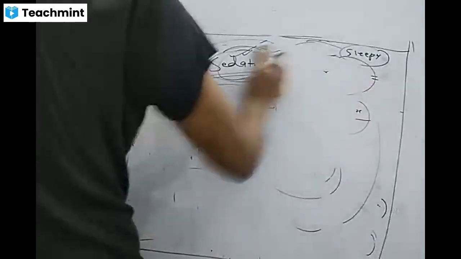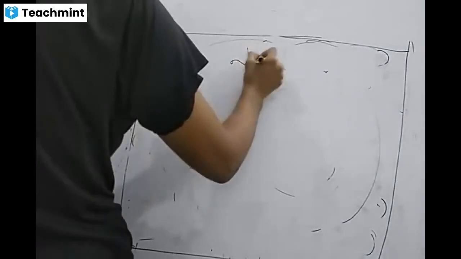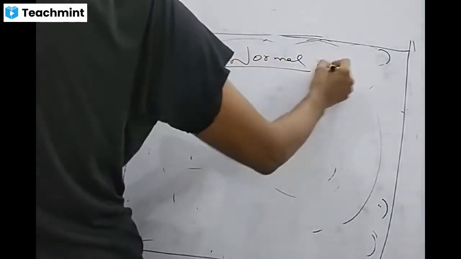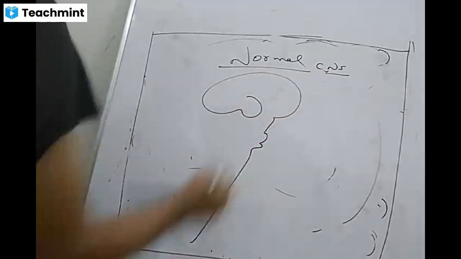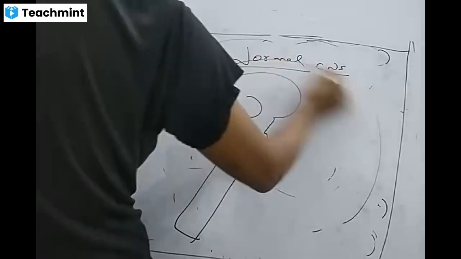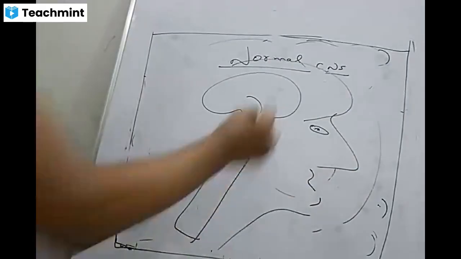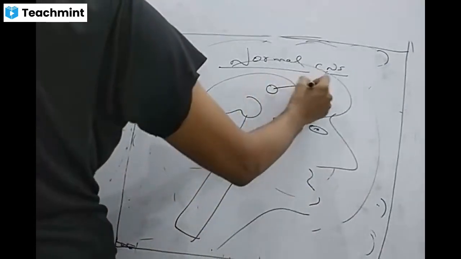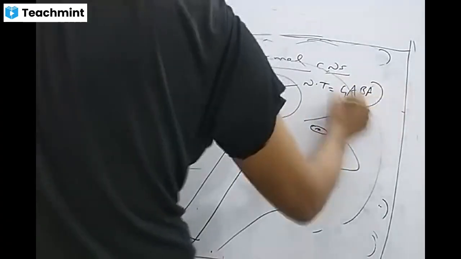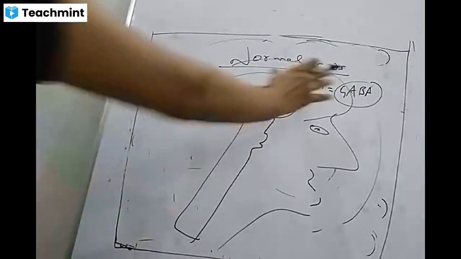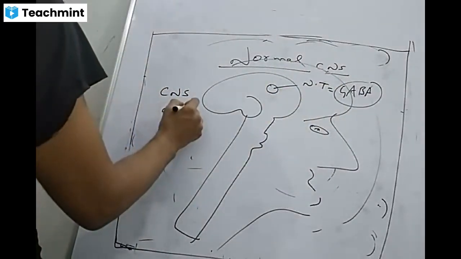So for the CNS depressant action, if we look at the normal physiology of our CNS, this is the brain, where we have one neurotransmitter known as GABA. This GABA neurotransmitter is responsible for CNS depression.